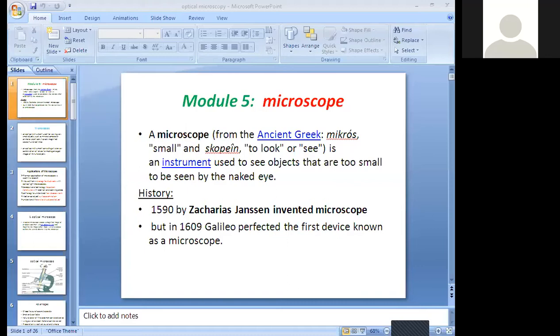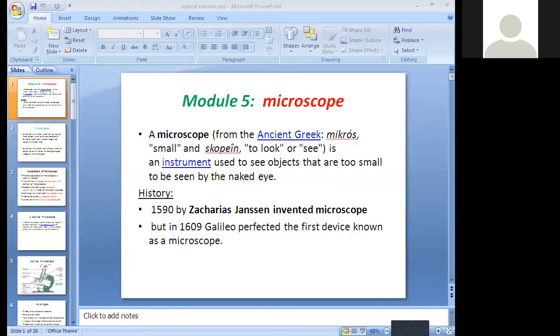A microscope is an instrument used to see objects that are too small to be seen by the naked eye. Which are the objects we cannot see by the naked eye? It is not possible with open eyes, not possible without using glasses and lenses. You can't see those objects, and those objects we call